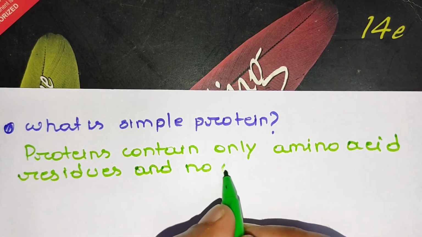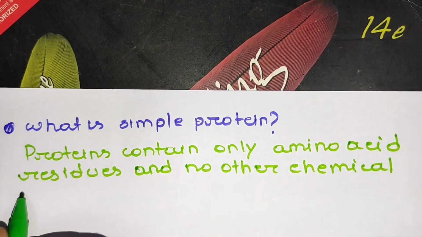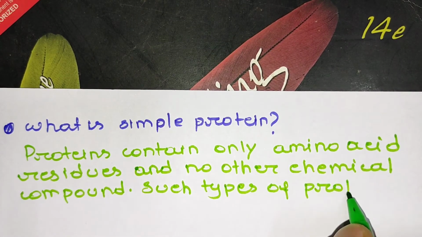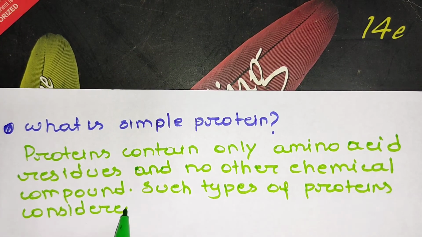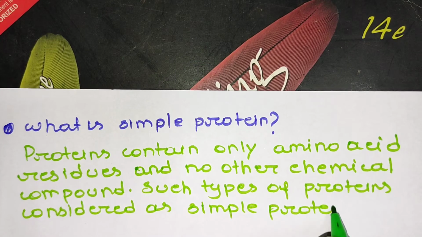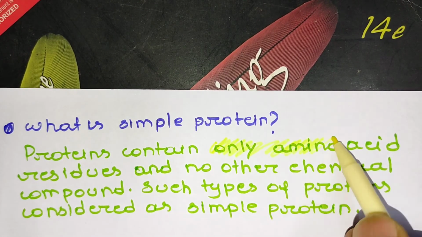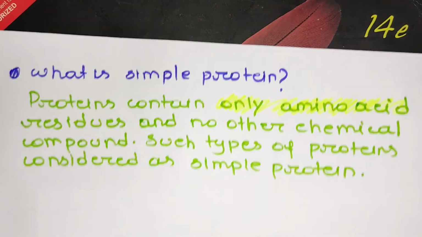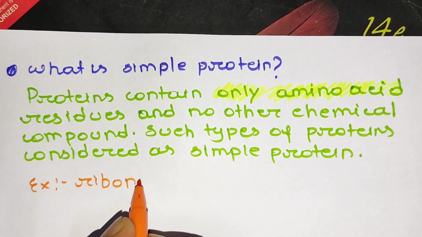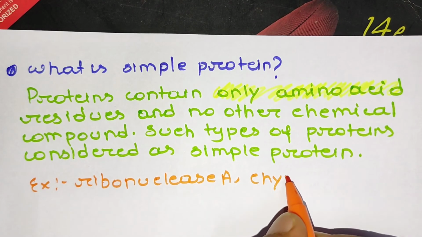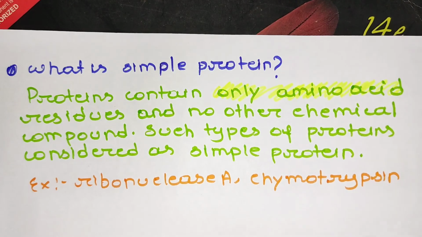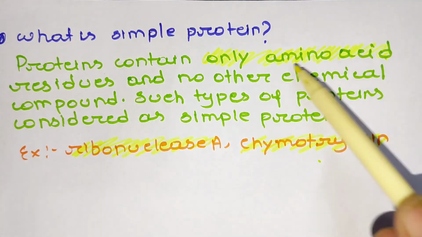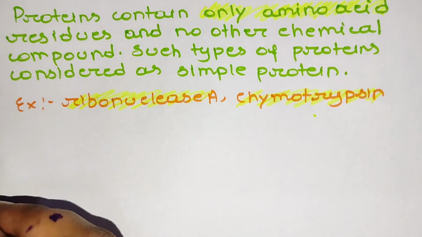What are examples of simple proteins? Ribonuclease A and chymotrypsin enzymes are examples of simple proteins. These enzymes contain only amino acids, with no other chemical compound, or non-protein part.